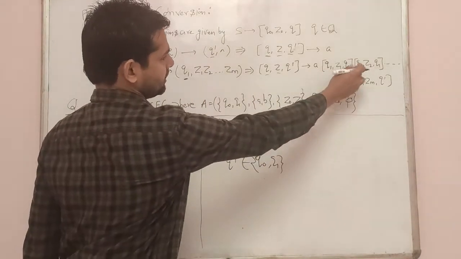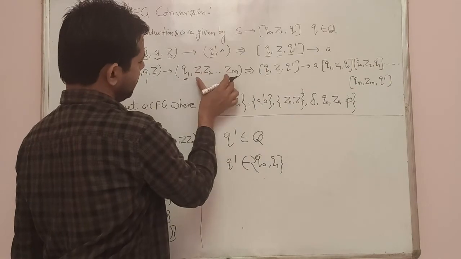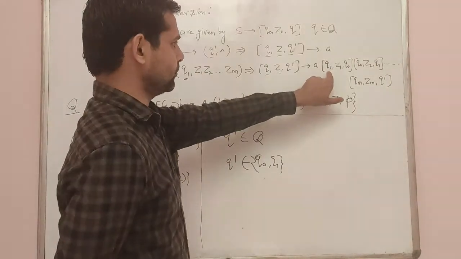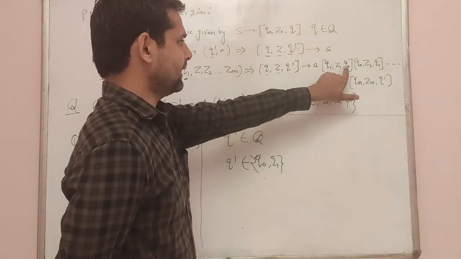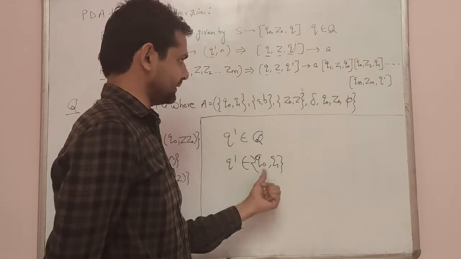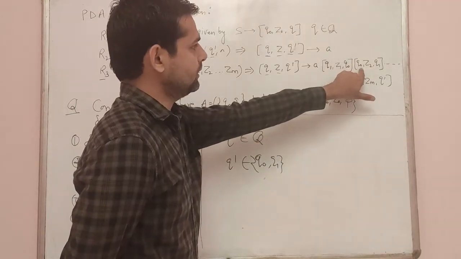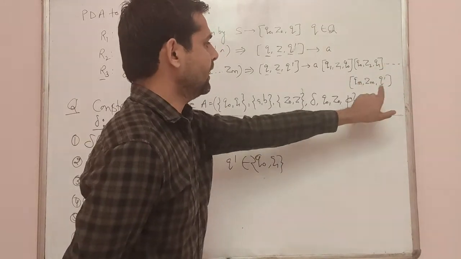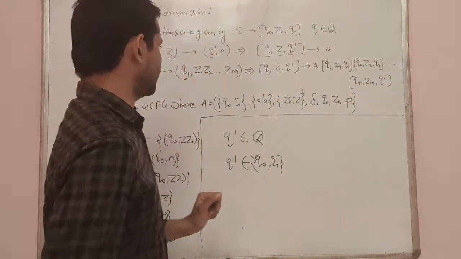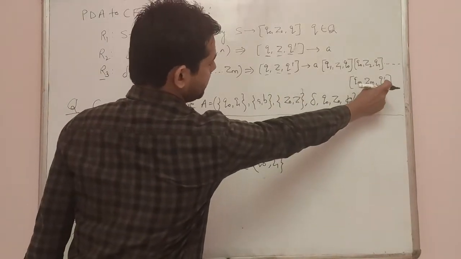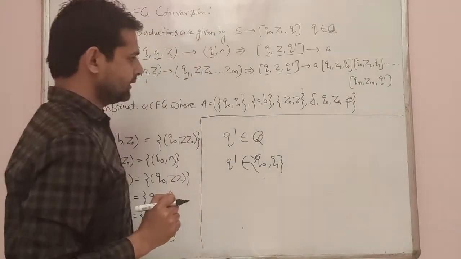Then we will write productions for all the possible values of the stack. So first Q1, then Z1, and then we will write Q0 because we have two states here. So first we will write Q0, then Q1, then again start with Q1, and at last we will write Q dash, meaning whatever state we use here, the similar state we use at the last.